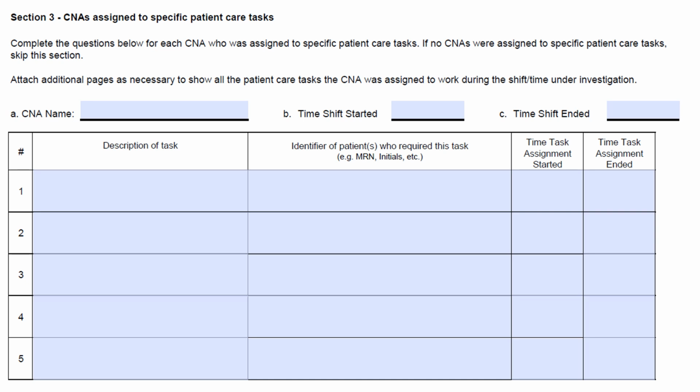For each CNA, include their name, the time their shift started, and the time their shift ended. You will also provide the following information in the table: descriptions of the tasks assigned to the CNA, identifier of the patient or patients who receive the task, such as medical record number, initials, or other appropriate identifier, the time the assignment started, and the time the assignment ended.